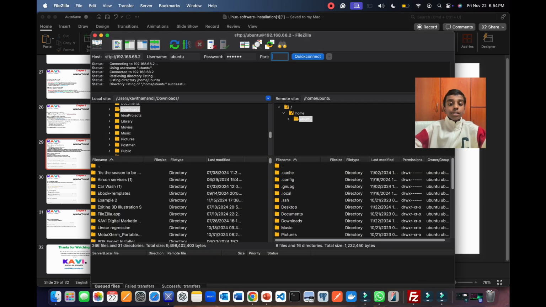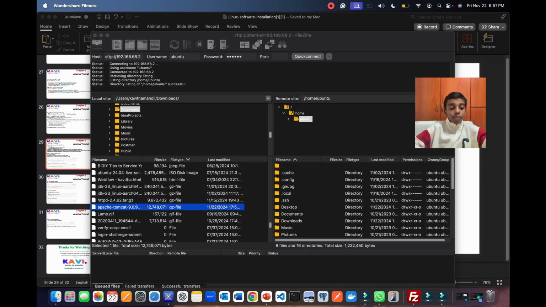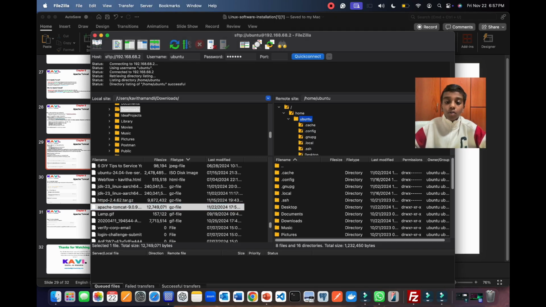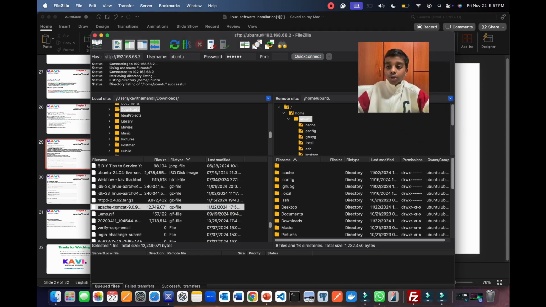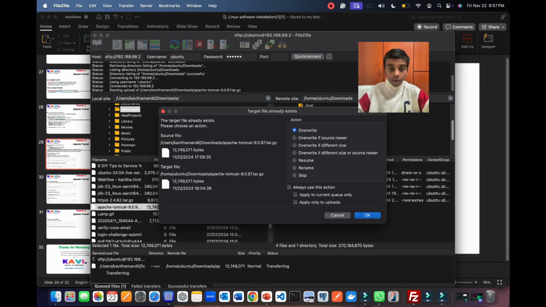Here at FileZilla, I'm going to go to my downloads and find Apache Tomcat. So here I have found my Apache Tomcat 9.0.9. Now I'm going to go into Ubuntu, and here I'm just going to scroll down and find downloads because I want to put it inside of there. So here I'm going to upload this, right click it and upload it.